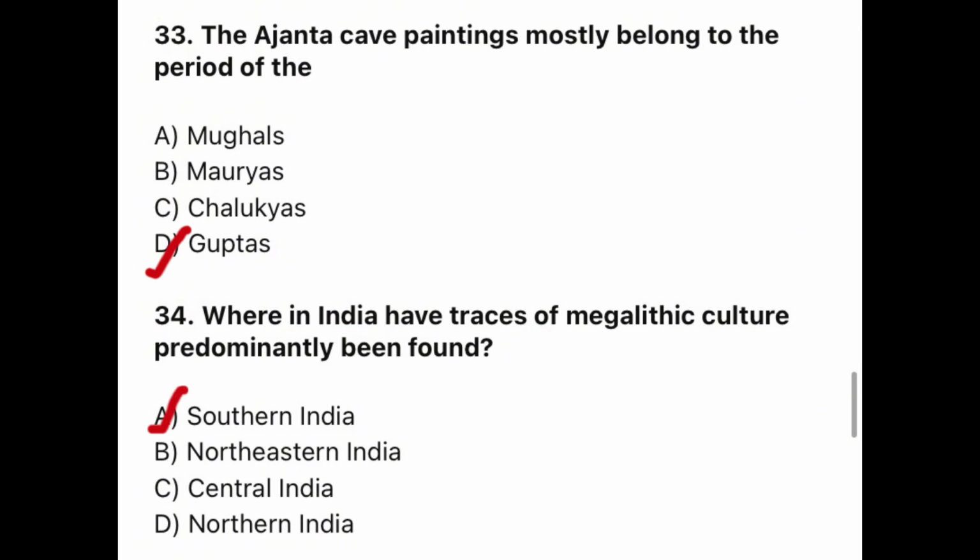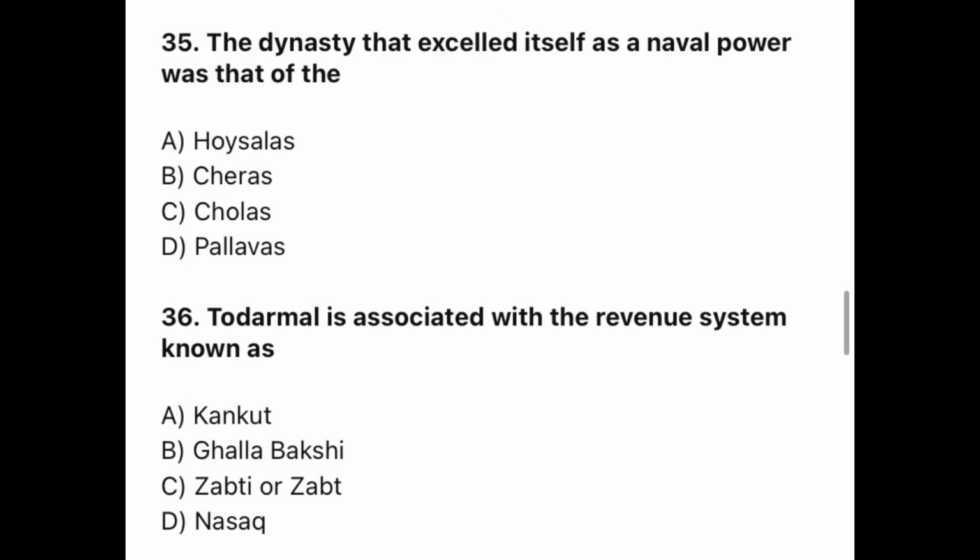Southern India. Question 35. Another repeated question. The dynasty that excelled itself as a naval power was that of the? The correct option is C. Cholas. Question 36. Todar Mal is associated with a revenue system known as? The correct option is C. Zabti or Zap.